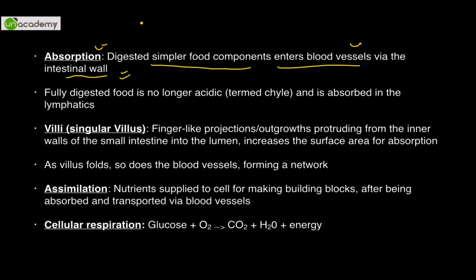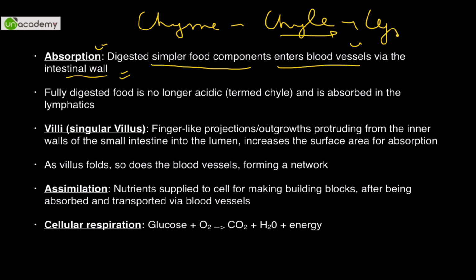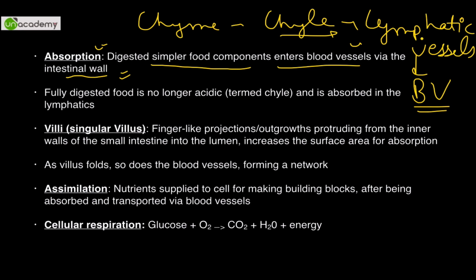How does it happen? जो chyme था, which was acidic, is converted into chyle, that is alkaline, and it is taken by lymphatic vessels. Now what is lymph? I'll tell you sometime later. In circulatory system, and through lymphatic vessels it finally enters blood vessels. This is the process, especially true for fat. Now the fully digested food is no longer acidic. It is termed as chyle and is absorbed in the lymphatics.